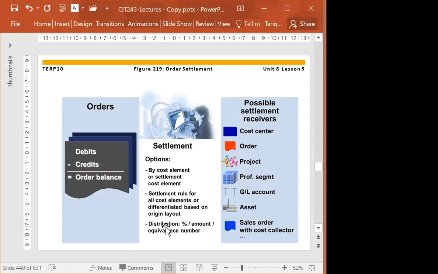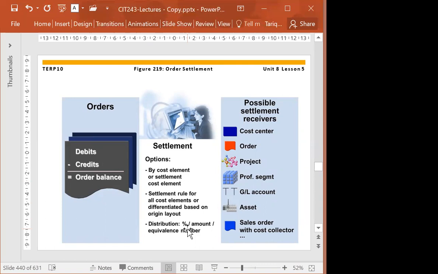You see here, during the settlement, you can distribute by percentage or some amount or some equivalent number. So I did a paint job for 3 different departments. That amount will be distributed in a percentage. I did a carpet job. For example, the size of department number 1 is almost double the other one, so it will get like 50% cost.